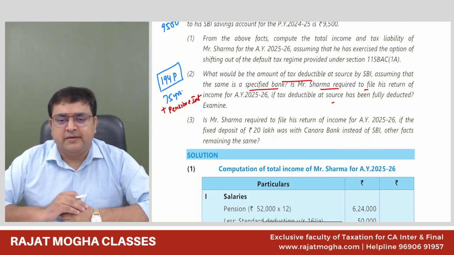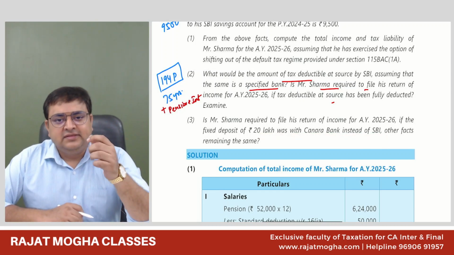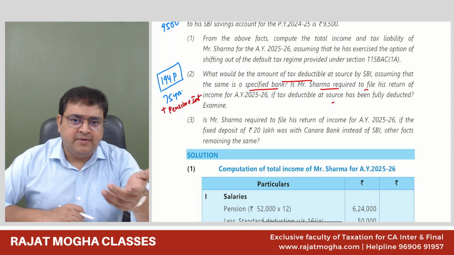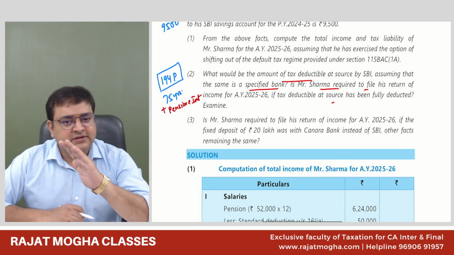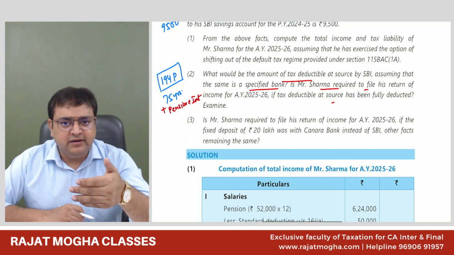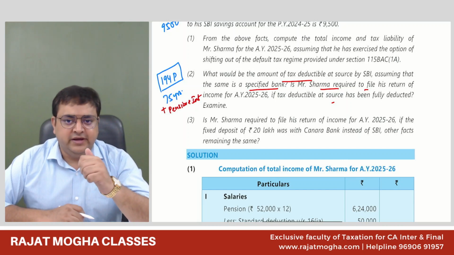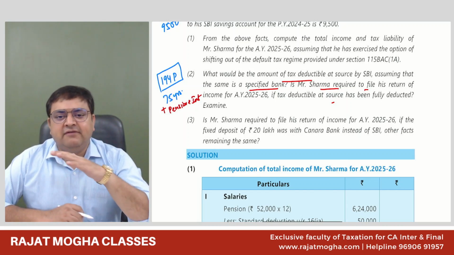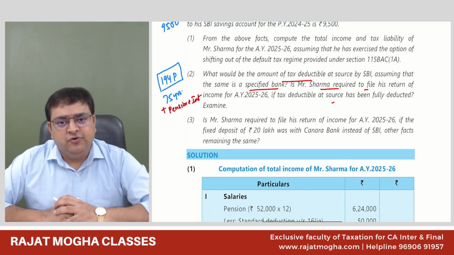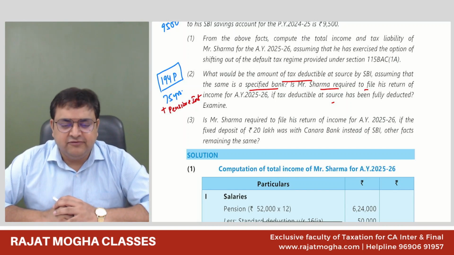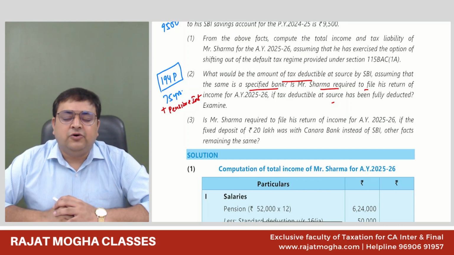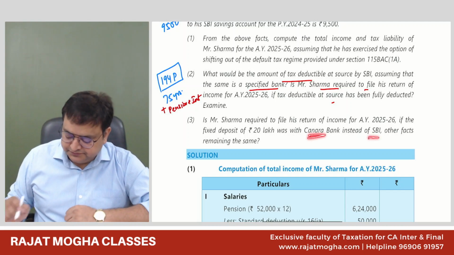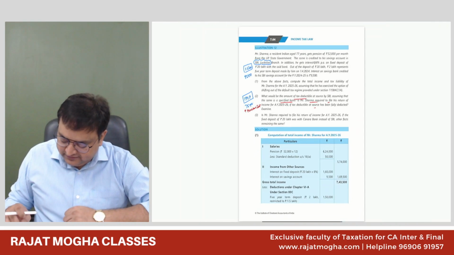They are saying other facts are remaining the same. The only change they are making is that his pension is coming in SBI, but his FD is in some other bank, Canara Bank. So in that case, Section 194P can't be applicable because now you have more than one bank account. SBI will not be able to know how much income you are generating from other banks. So here SBI will not be deducting the TDS, and he would be required to submit his taxes himself, whatever the taxes are, and also he has to file the return. Understood? Because here there is more than one bank account. So I believe that you will be able to do this.